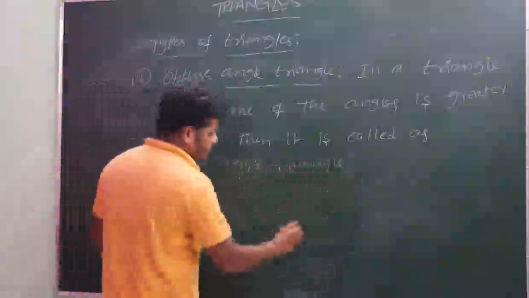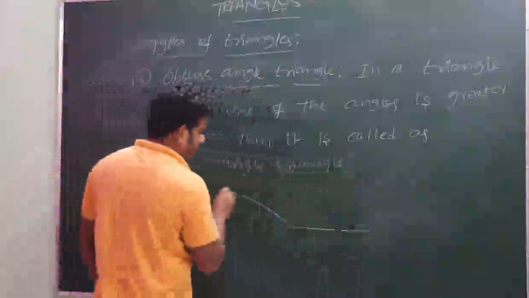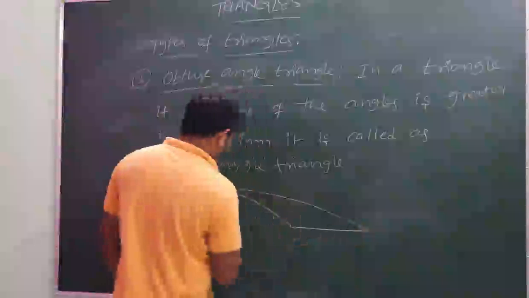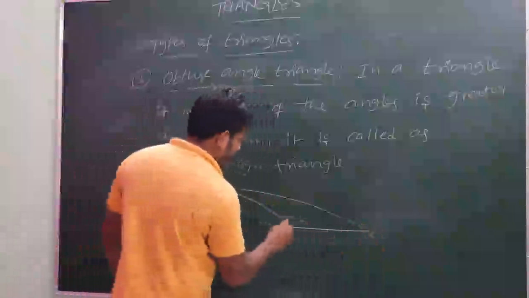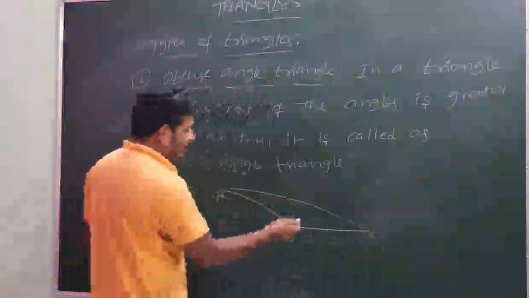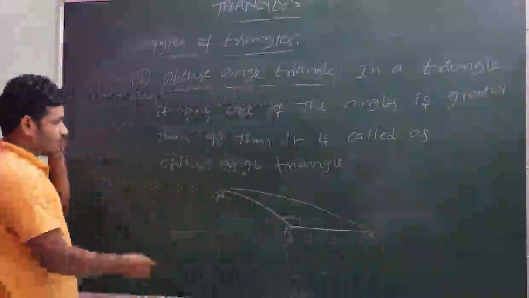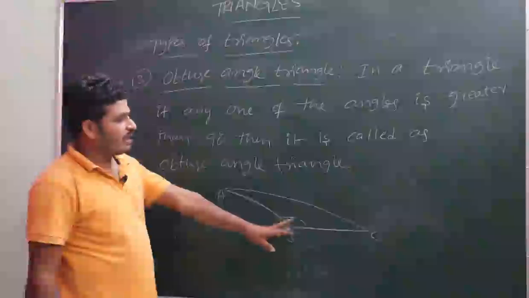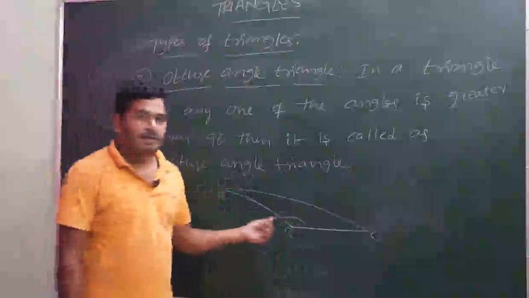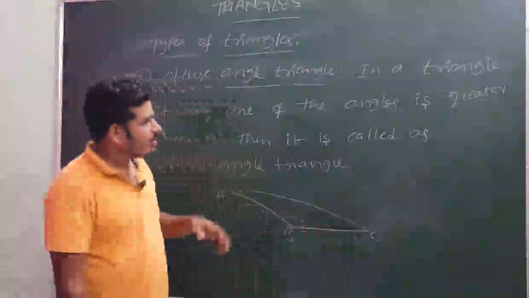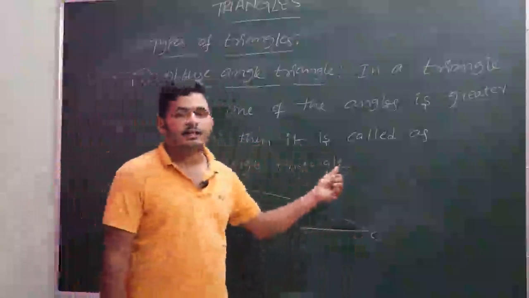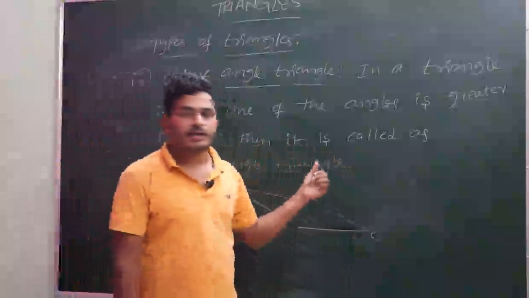Obtuse angle triangle seems to be like this. So one of its angles should be greater than 90 degrees. Here in this triangle ABC, B is greater than 90 degrees, but B need not always be greater than 90 degrees. In some cases A may be greater than 90 degrees and in some cases C may be greater than 90 degrees. If any one of the angles is greater than 90 degrees, then we will call that triangle an obtuse angle triangle.